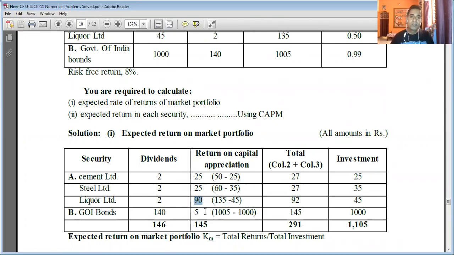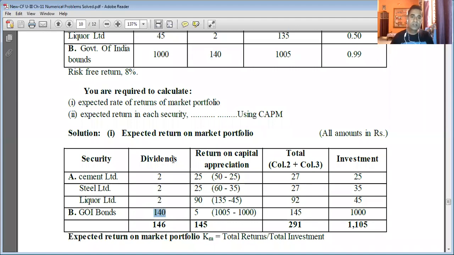Then the Government of India bonds: dividends or interest paid on the government bond of India. Here they are considered synonymously, so don't get confused with the dividend on bonds. So 140 rupees is the dividend or return on Government of India bonds.